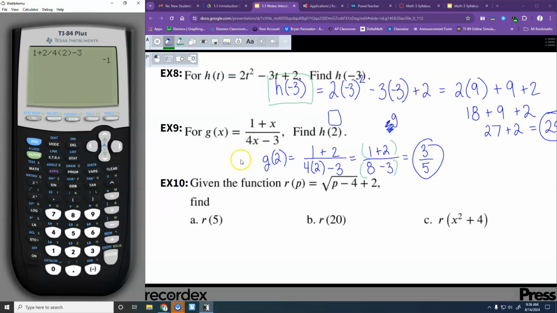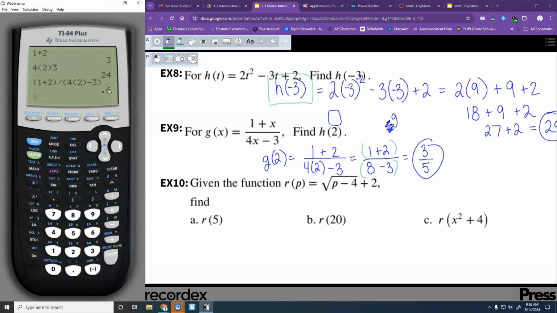So the solution is to either do it separately, like just do 1 plus 2 in the top and get your 3, and then do 4 times 2 minus 3. Or you can do 1 plus 2 divided by, you got to do parentheses, 4 times 2 minus 3. Like that. That's a lot to type in at once. And it's going to give you 0.6.